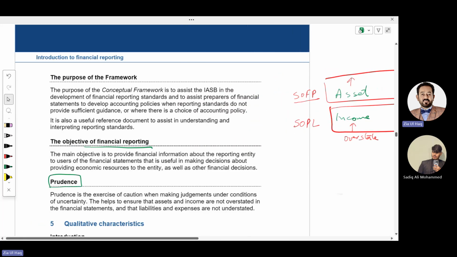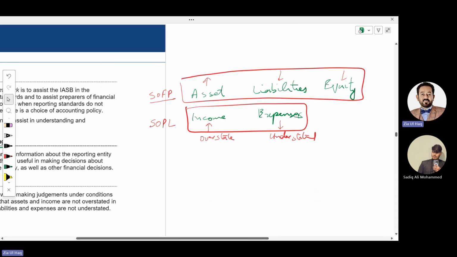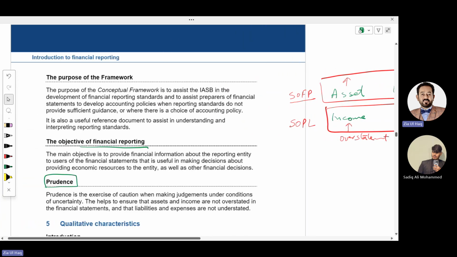What the prudence concept says is that while preparing financial statements, assets and income should not be overstated, and liabilities and expenses should not be understated. The company should prepare true financial statements. This is called the prudence concept, so that users can make better decisions.